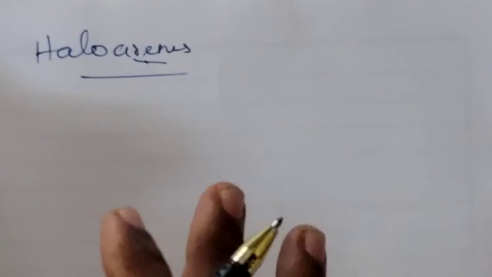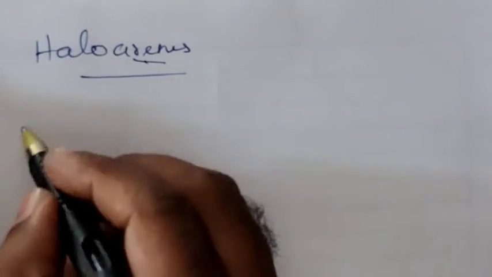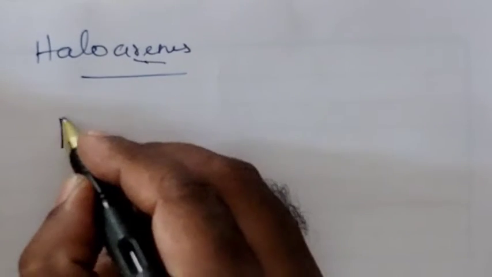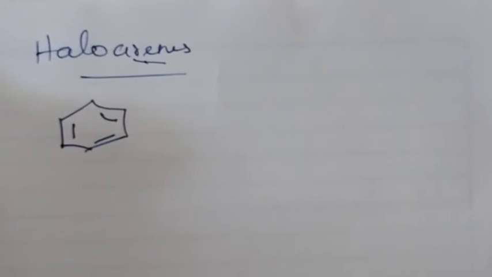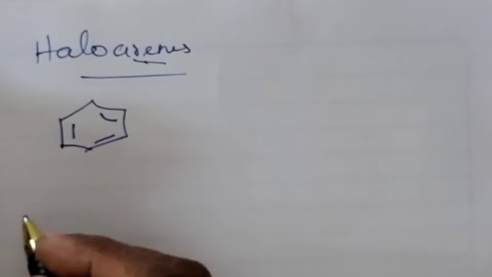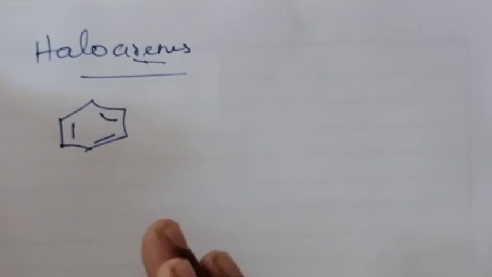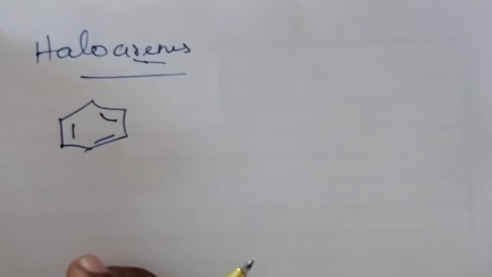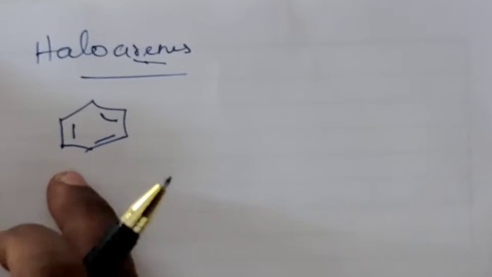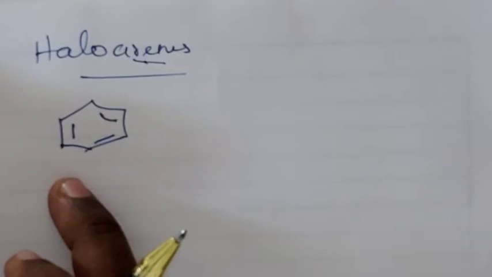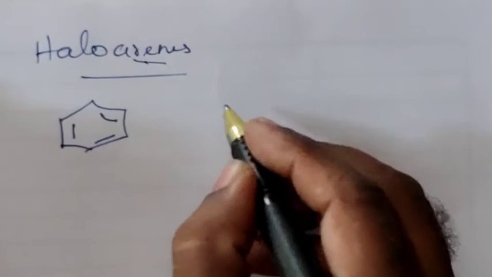From your chapter, from class 12 chemistry, arene means you have to just recall the name benzene. So benzene is one of the aromatic compound we are discussing throughout this academic year. This is called benzene. So benzene is an aromatic compound. Generally it is called arenes. The hydrogen atom of a benzene. For example, we know what do you mean by benzene?